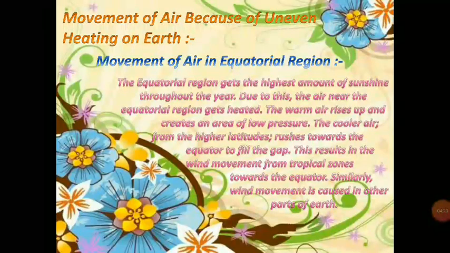Movement of air because of uneven heating on earth. Movement of air in equatorial region. The equatorial region gets the highest amount of sunshine throughout the year. Due to this, the air near the equatorial region gets heated. The warm air rises up and creates an area of low pressure. The cooler air from the higher latitudes rushes towards the equator to fill the gap. This results in the wind movement from tropical zones towards the equator. Similarly, wind movement is caused in other parts of earth.